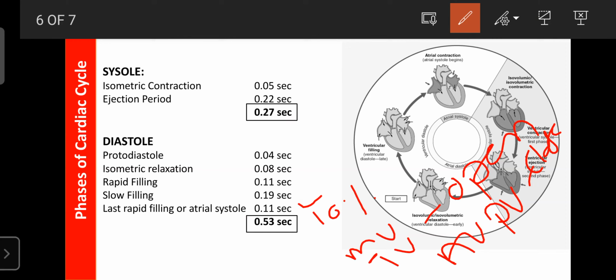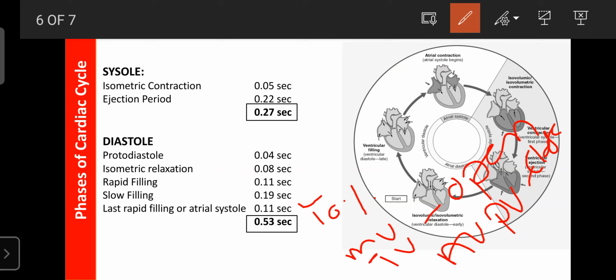So that can start with the atrial systole, that is the contraction of the atria. That is helpful to pump the blood from the atria to the ventricles. It is also known as the second or last rapid filling phase of the diastole of the ventricles, or the pre-systole of the ventricles. It is considered the last phase of the ventricular diastole, and this phase remains for 0.11 second. The atrial muscles are contracted.